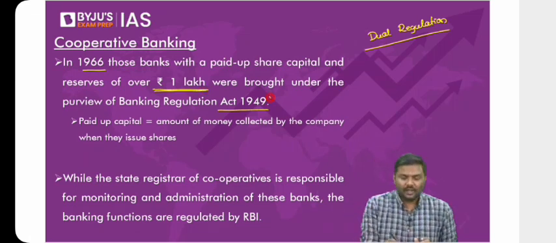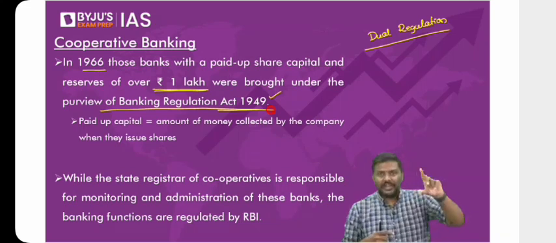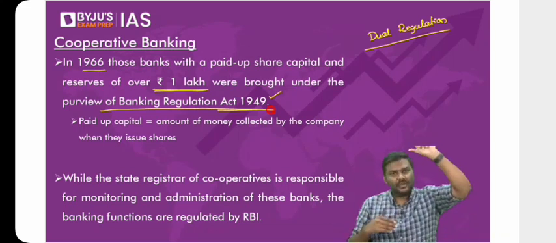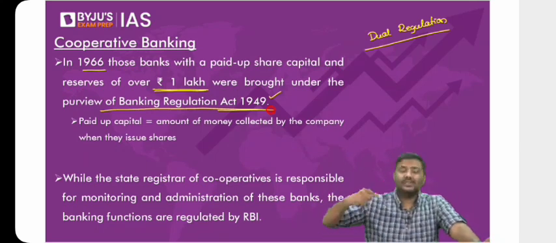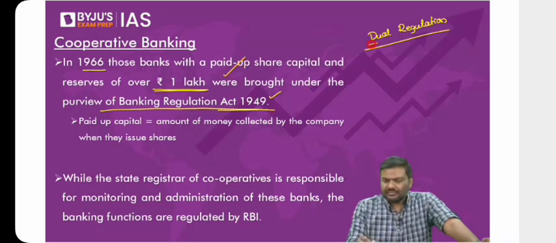And remember, earlier we have discussed certain aspects related to the Banking Regulation Act, in the first class of banking last week, when I gave you the division within the banking sector. At the top we have the Reserve Bank of India, and below that we have commercial banks. I said all these commercial banks are regulated by RBI because they are covered under the Banking Regulation Act of 1949. Now, despite bringing them under the Reserve Bank of India, there was a problem of dual regulation.